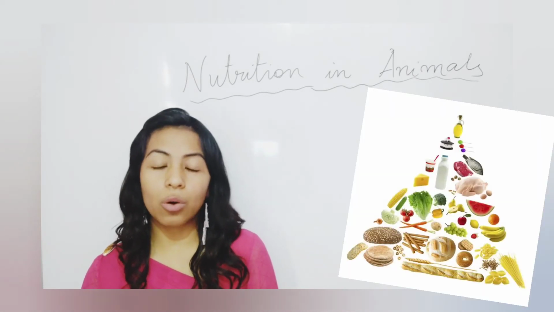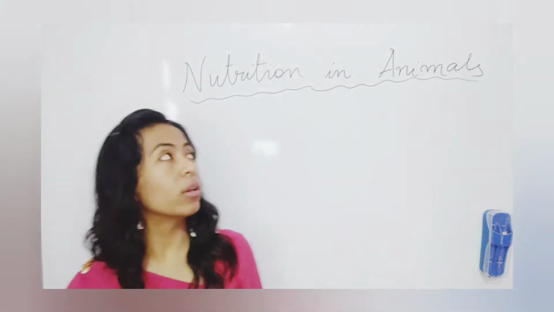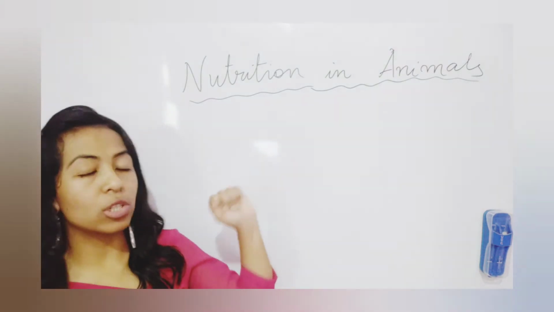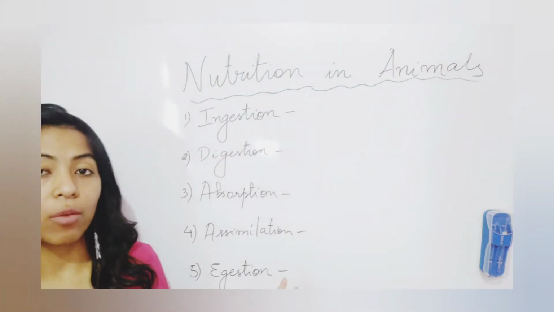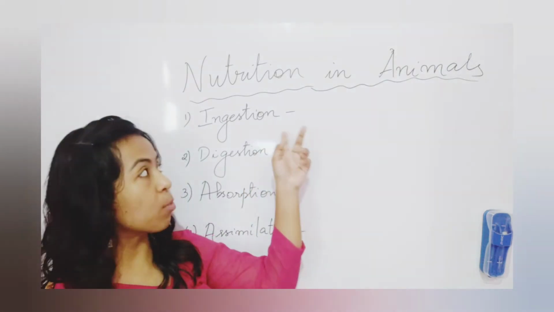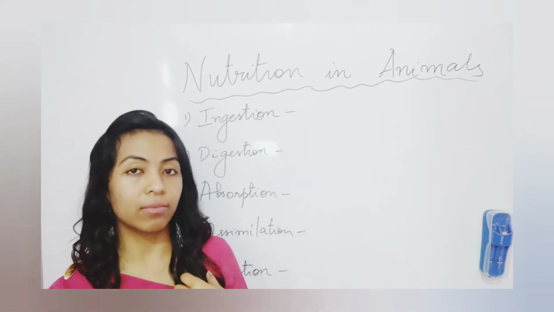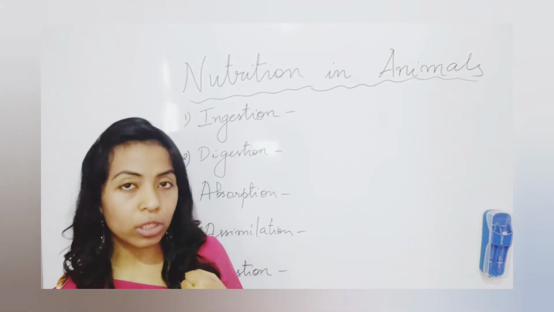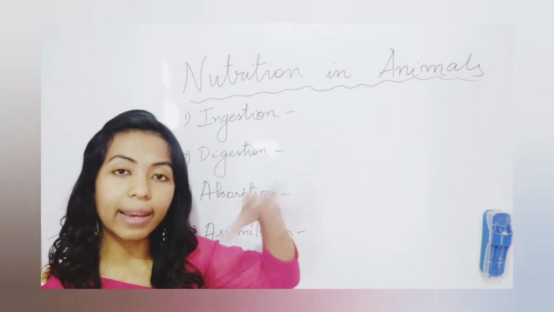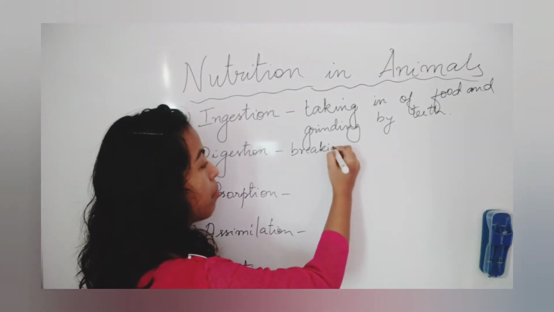So coming to today's video, we will do a chapter on nutrition in animals, in the following 5 steps. Number 1 is called ingestion. In this process, the food is taken in. The process of taking in food by the mouth and grinding it by the teeth is called ingestion.